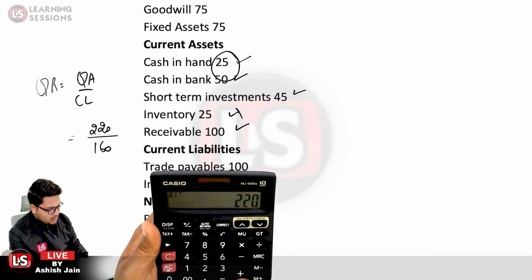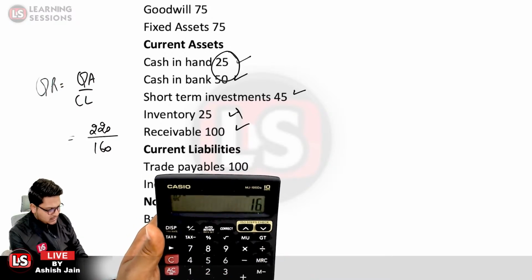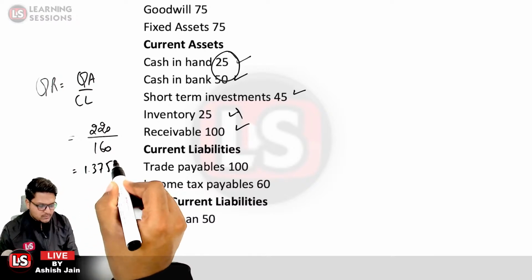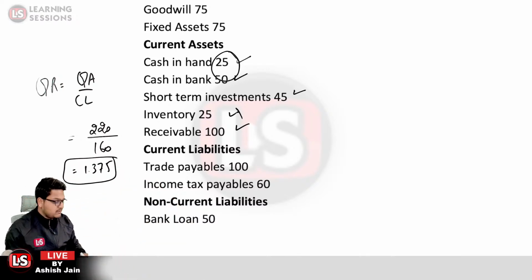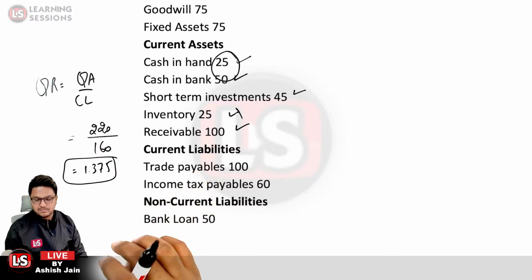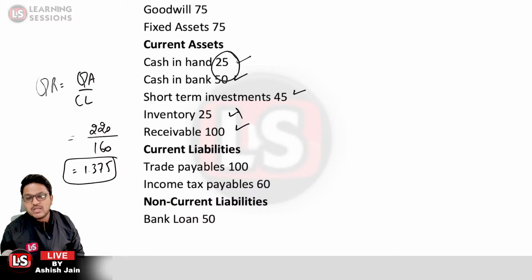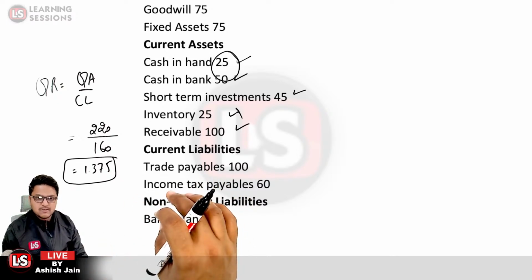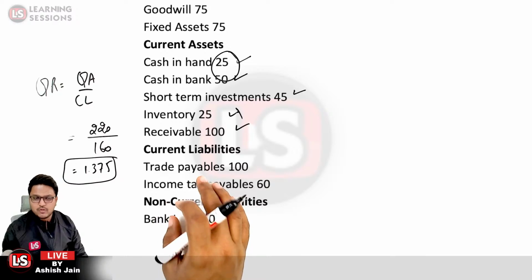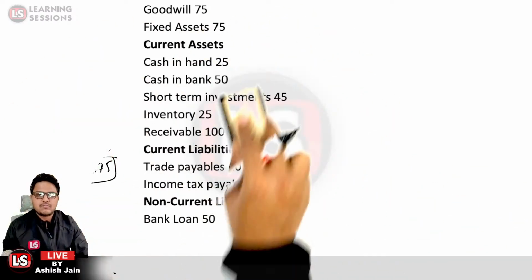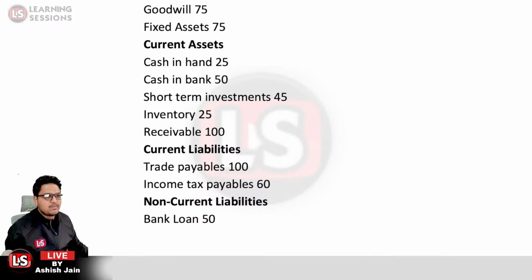The quick ratio will be equal to 220 divided by 160. How is the quick ratio important? Because it tells us whether we have the capacity to repay the short-term obligations or not. If the quick ratio is lesser than 1, in that particular case, the firm has to borrow funds through short-term borrowings. Okay, so that is related to question number 1.